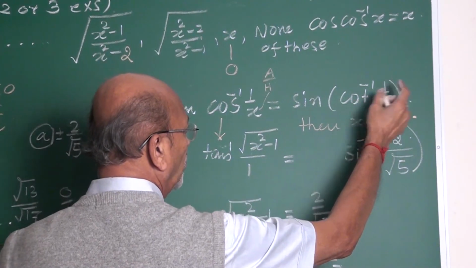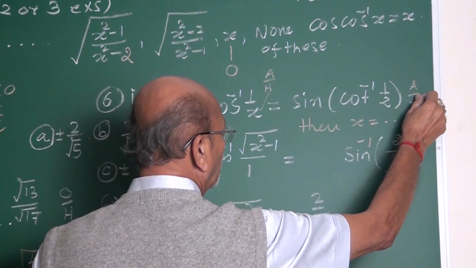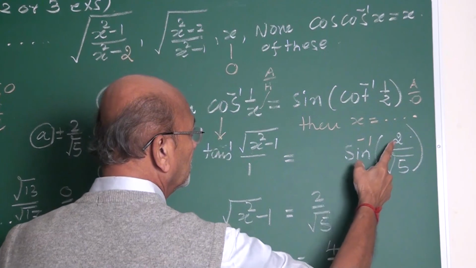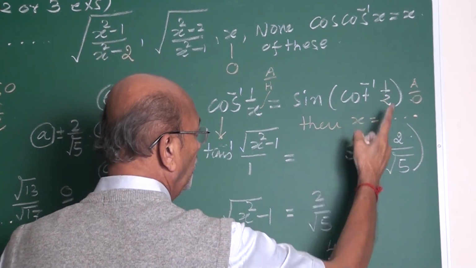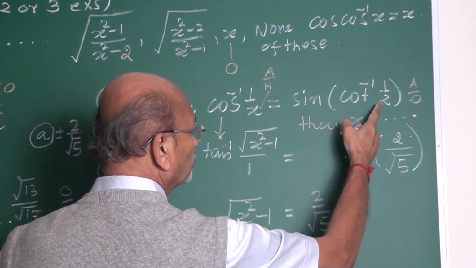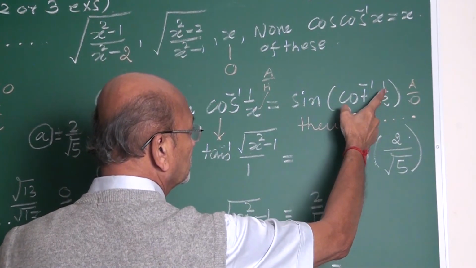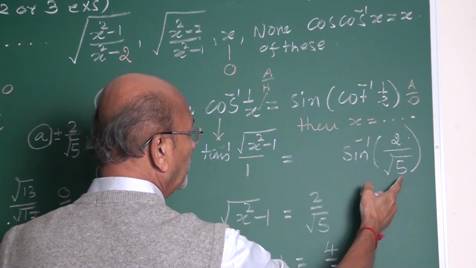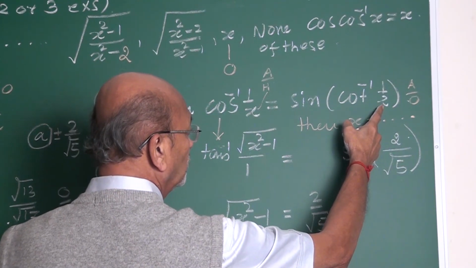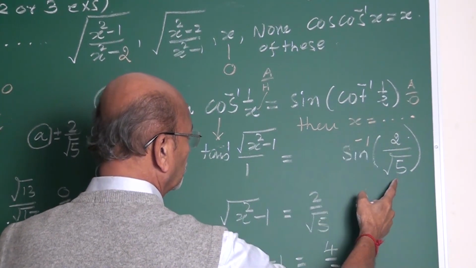What is cot? Adjacent upon opposite side. What is sine? Opposite upon hypotenuse. What is the hypotenuse? Root 4 plus 1, which is 5. Remaining two sides: opposite, adjacent, hypotenuse, root of square plus square. Root 5.